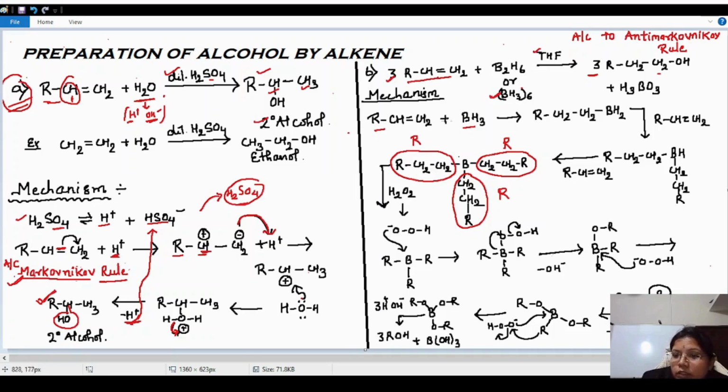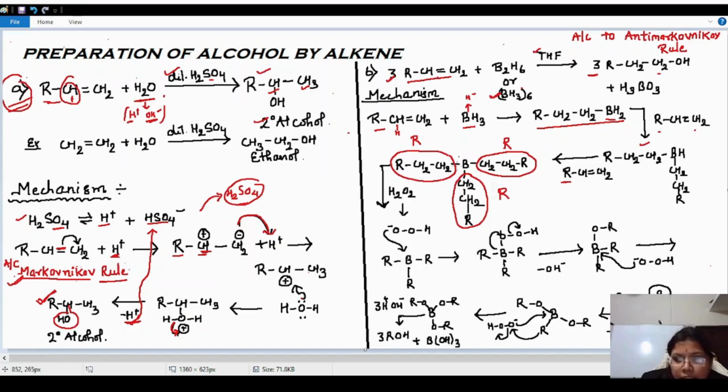What will happen? This BH3 is liberating the H minus ion. So this hydrogen will come and bind with this carbon, and this bond will shift and bond with the boron. So the compound RCH2CH2BH2 will be formed. Similarly, another molecule of alkene will bind, and this will form another bond with the boron. Similarly, the third alkene will react with this compound. So this compound will be formed.